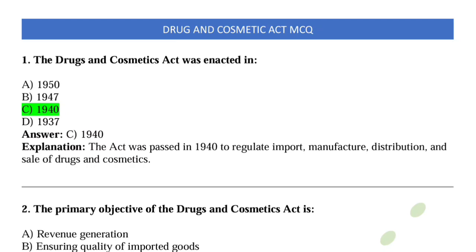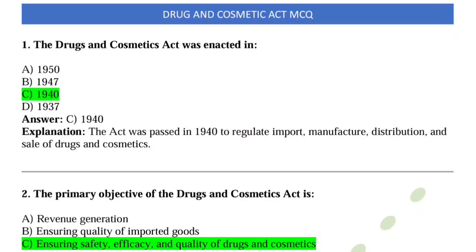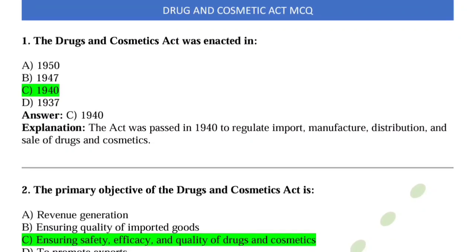So let's start with the very first question: the Drug and Cosmetic Act was enacted in? So the Drug and Cosmetic Act was enacted in 1940. The act was passed in 1940 to regulate import, manufacturing, distribution and sales of drug and cosmetic. So 1940 was the answer.